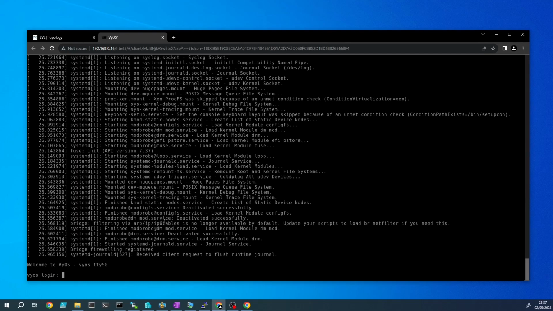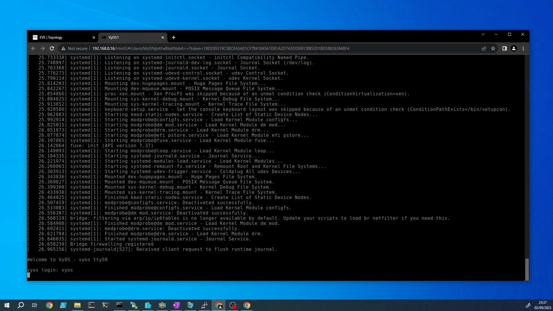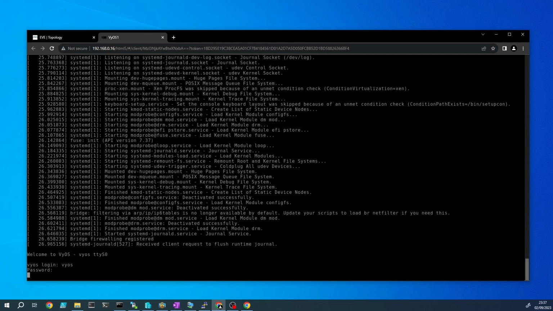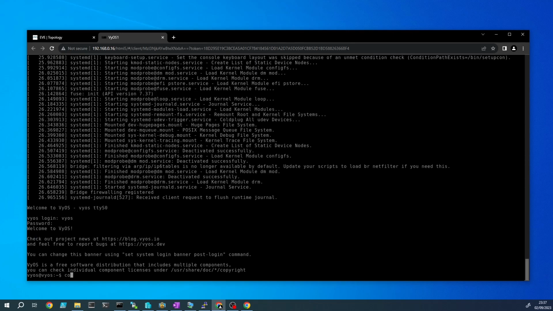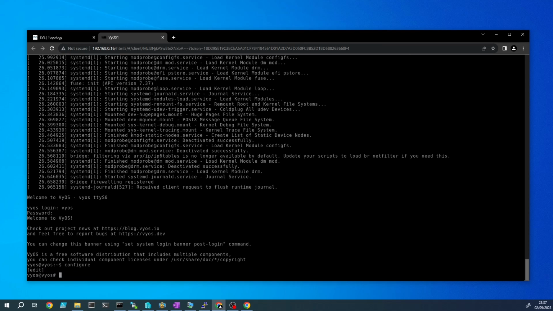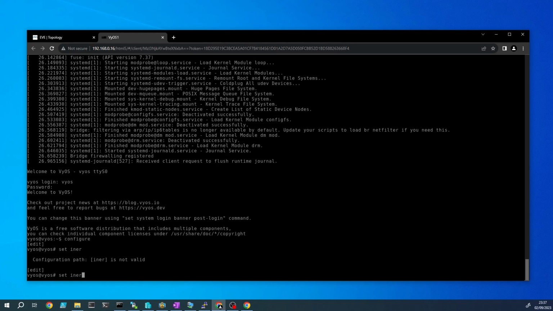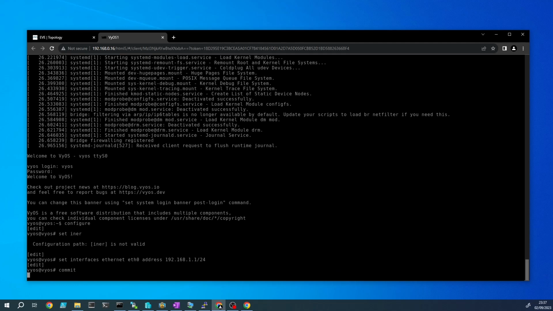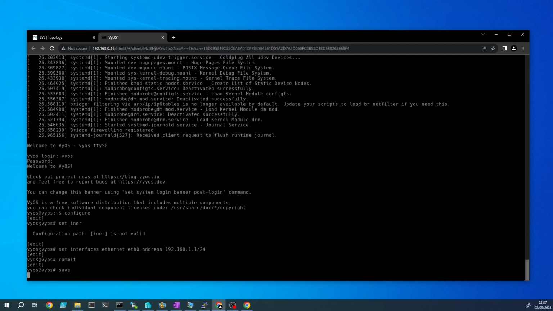Okay, log into the router with the default username of vyos and vyos for the password. Enter configuration mode and let's set the IP address of interface eth0. And we'll set it to 192.168.1.1 on a /24. Commit that and let's save.